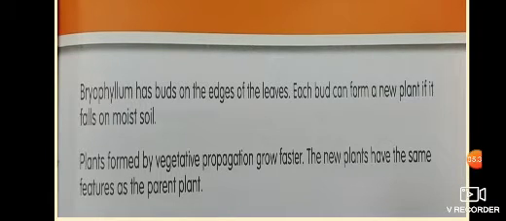Dear students, what is a bud? A bud is a compact knob-like undeveloped shoot consisting of a shortened stem and immature overlapping leaves. Buds are the growing points of a plant.